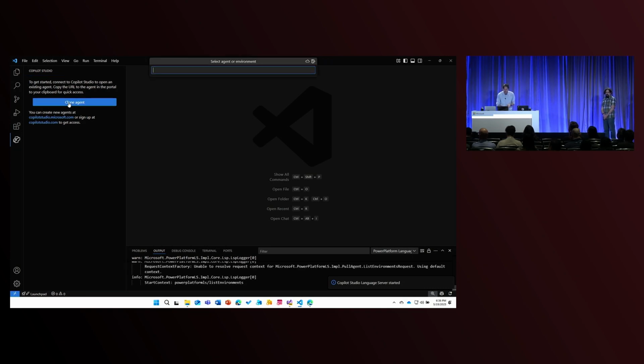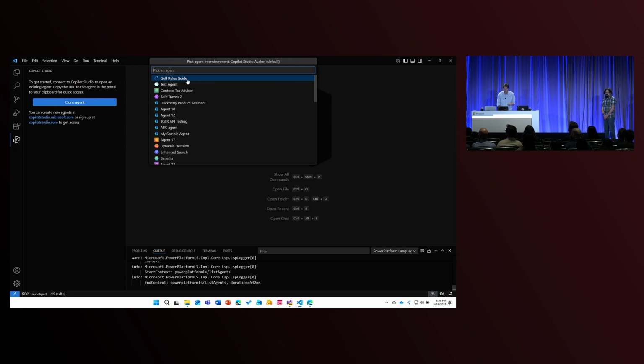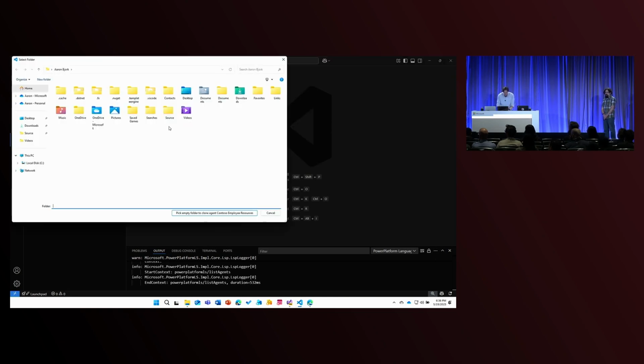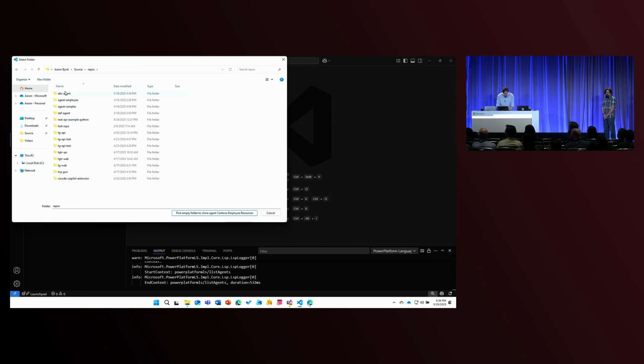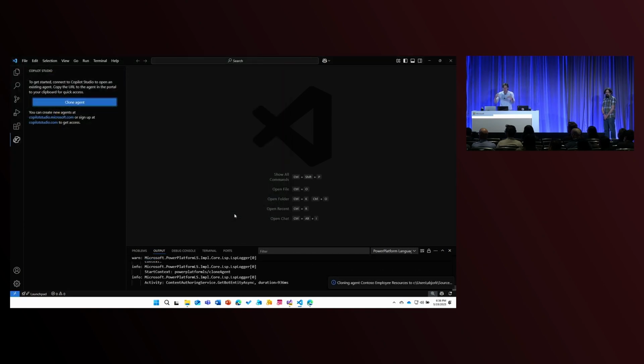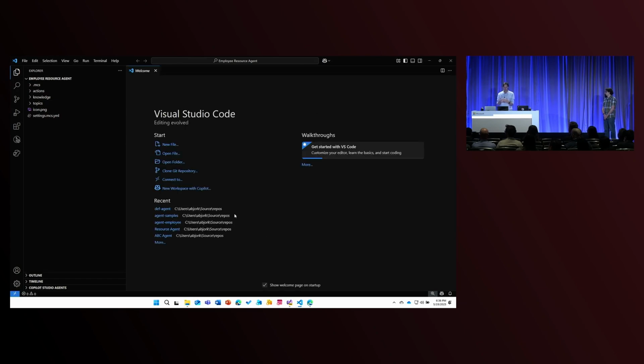So I'm going to click Clone Agent. And when I do that, I've already authenticated, so it knows the environment that I'm a part of. And it gives me a list of all the agents that are in that environment. Now, we're going to pick the Contoso Employee Resources agent, which we were just editing. And when we do that, it's going to prompt me to pick a folder where I want to put this. So I'm going to create a new folder and call it Employee Resource Agent.